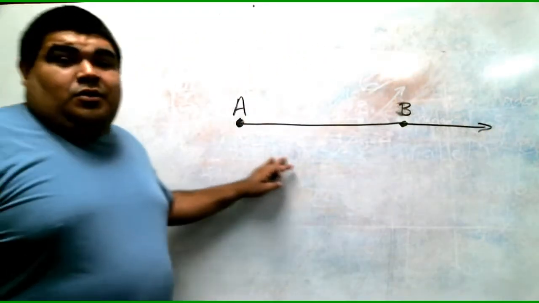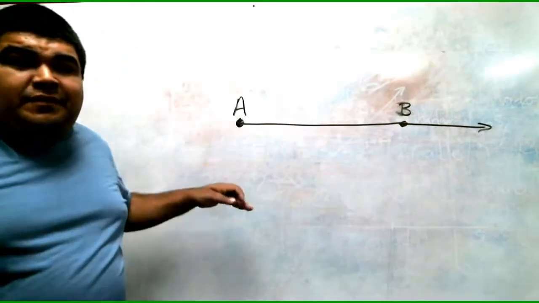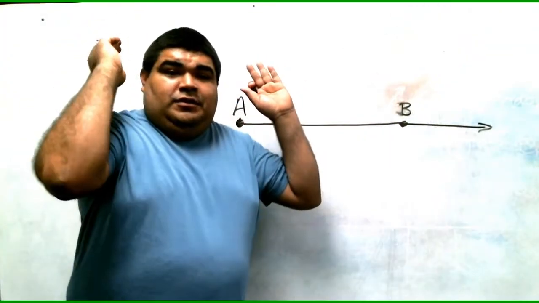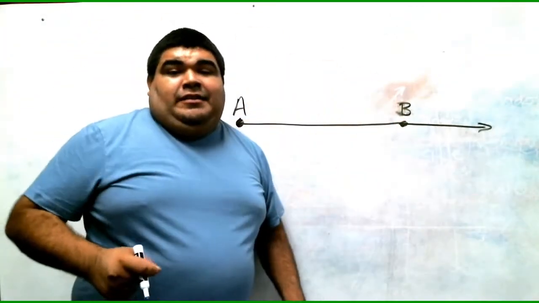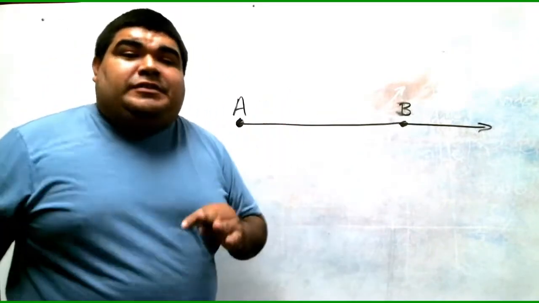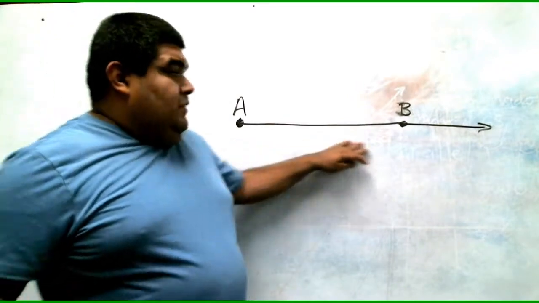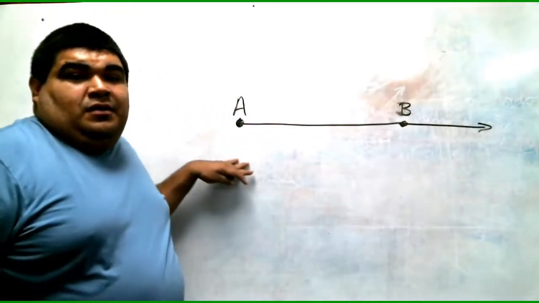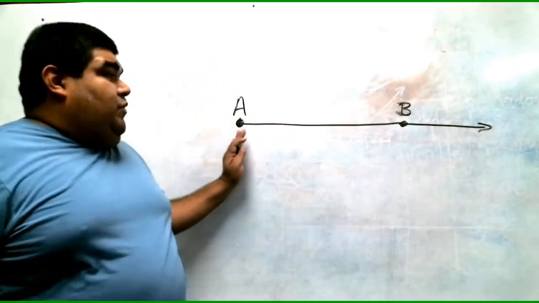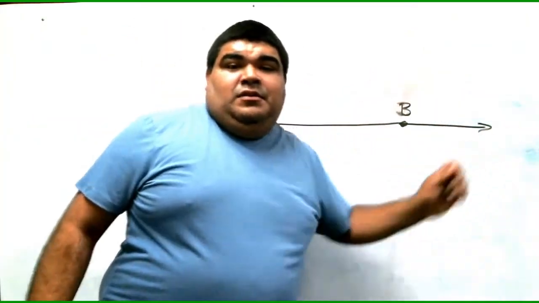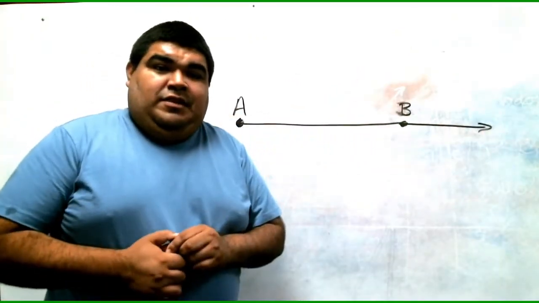So a ray, think of the sun. The sun throws rays of sunlight to Earth. They start off from the sun, they go indefinitely until they hit something. This is the same with a ray. You start off at a certain point and you keep going indefinitely.